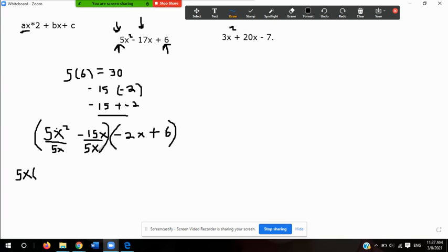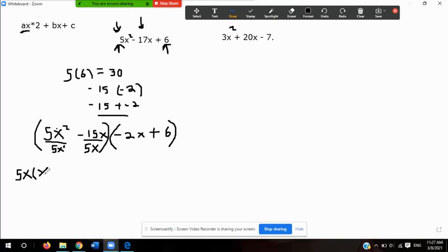And one thing that I know you guys saw in your Algebra 1, but we are going to review a little bit later on, is the exponent rules. The exponent rule states that if the bases are the same, in the case of 5x, if the variable is the same, which is x, and if I were dividing these exponents, I would subtract. There's an exponent of 2 here, because it is x squared, but even if there's no visible exponent, we assume that the exponent is 1. So basically, I divide 5 by 5, and then I subtract the exponents, 2 minus 1, which is 1, so that would be 1x or x.